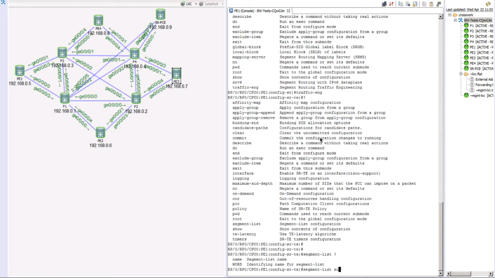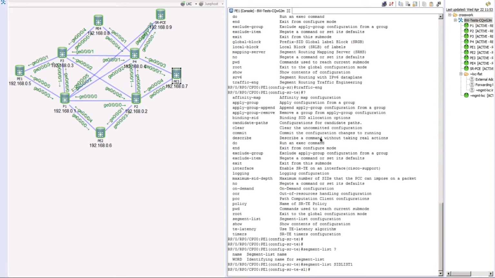Let's call this segment list SID list 1. So what are we doing here? We are just creating a static policy or an explicit path here. The name for that very first segment list we are calling is the SID list 1.